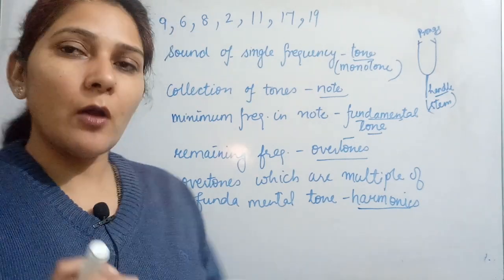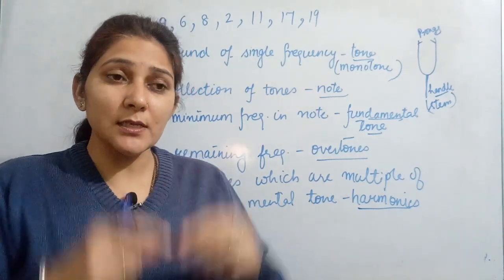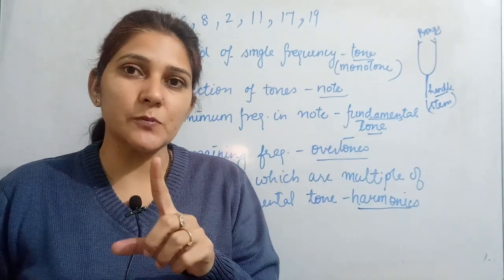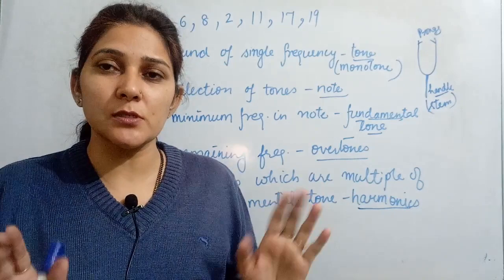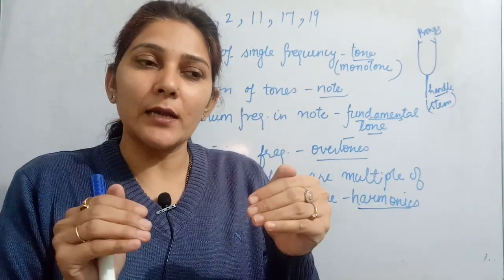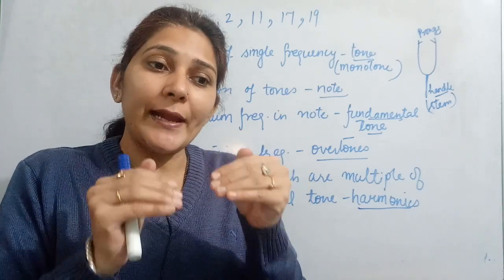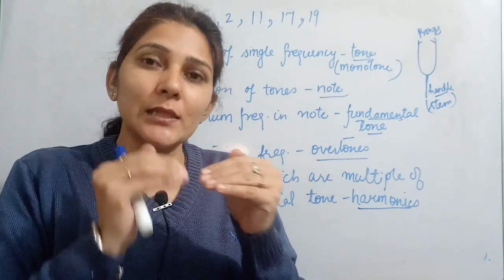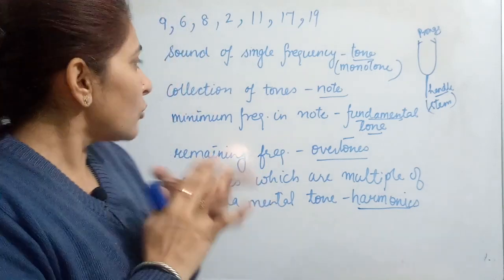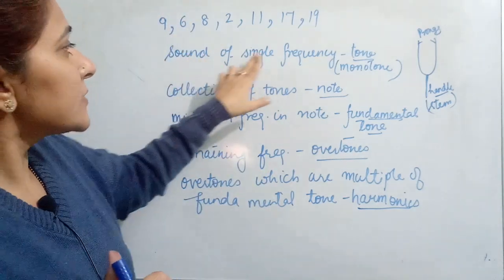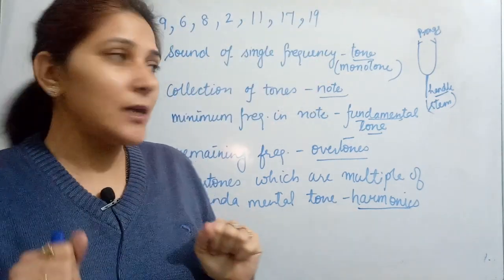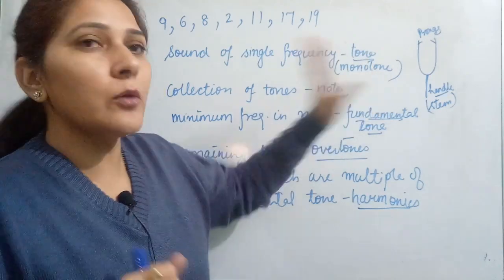When a sound is produced, a set of frequencies is produced. Not only one frequency is produced, a set of frequencies is produced, and we have to study that complete set, and then we can understand how we can find a difference even when the loudness and the frequency of the sound are the same. Okay, so to understand it, the sound of a single frequency out of this complete set is known as a tone or monotone.